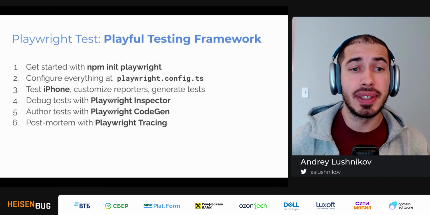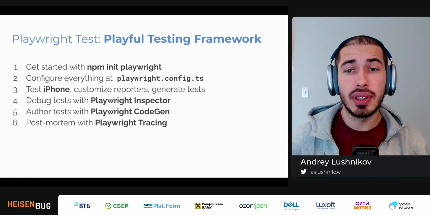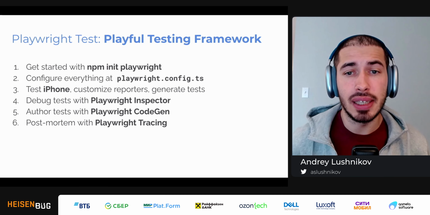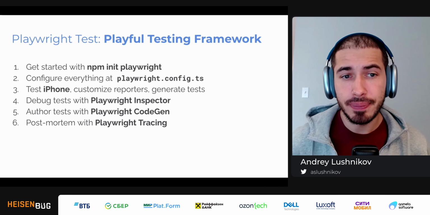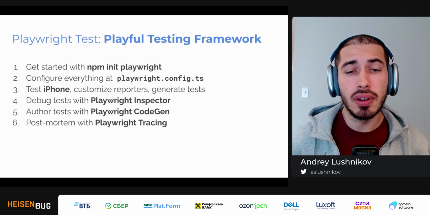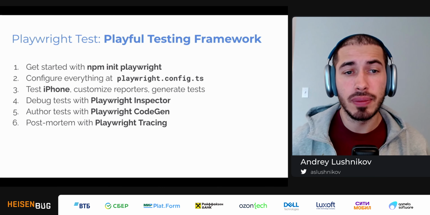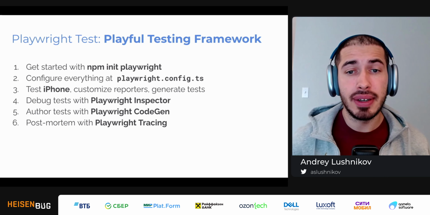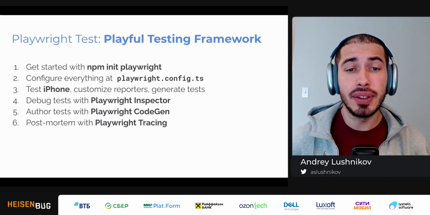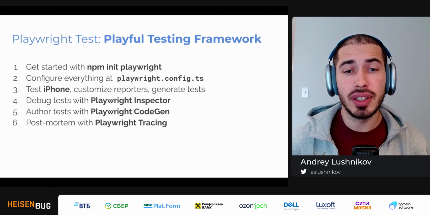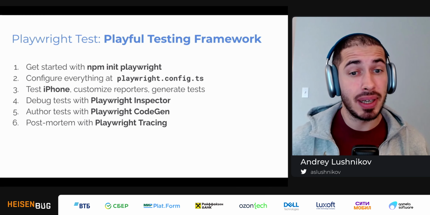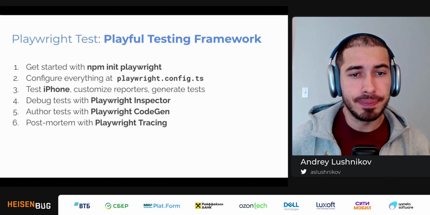It's super easy to set up tests for iPhone and customize reporters or generate tests if you have some blobs of JSON data. And we took a look on Playwright tooling. We inspected things or debugged tests with the Playwright Inspector, and we created new tests with the Playwright code generation. And last but not least, we did a post-mortem debugging with the Playwright Tracing.